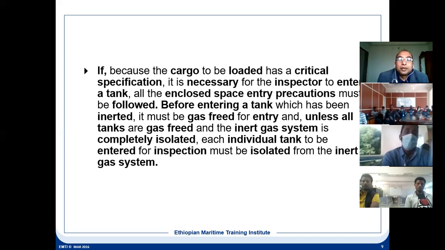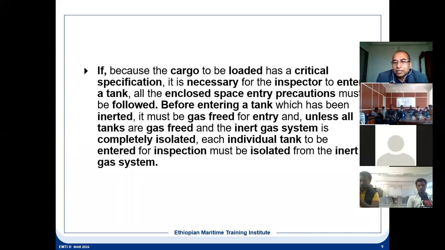So if gas free for entry, it has to be. If not possible, then he has to take the precautions so that he can enter, like SCBA, as I told you. If it is gas free, okay, he can go inside. There is no problem. But if not gas free, it can happen. Sometimes that gas free is not possible. So in that case, he will enter with that SCBA and all.